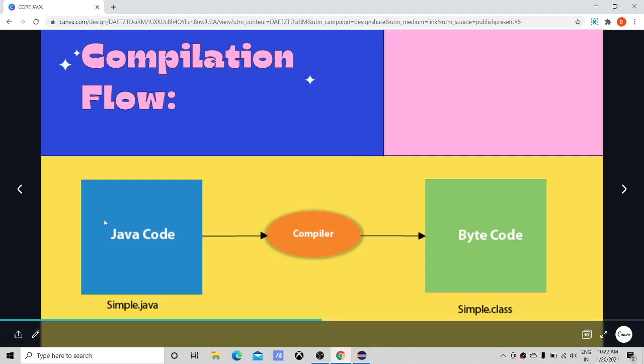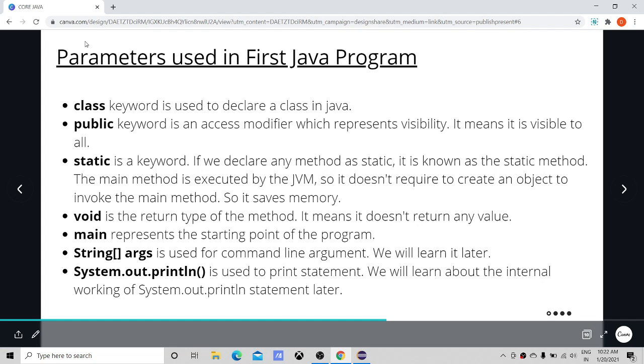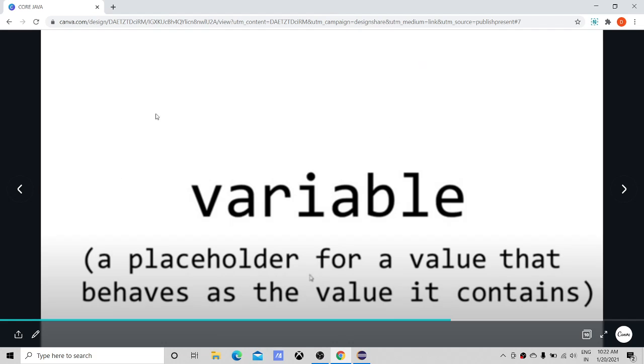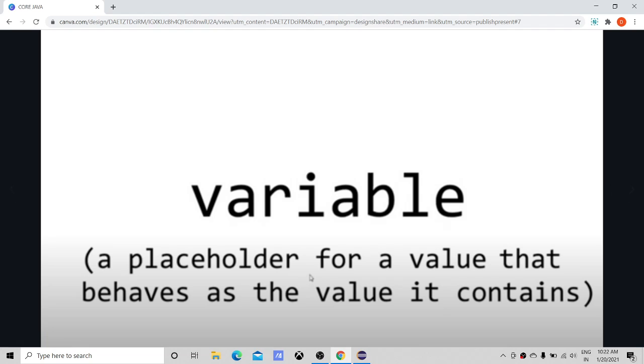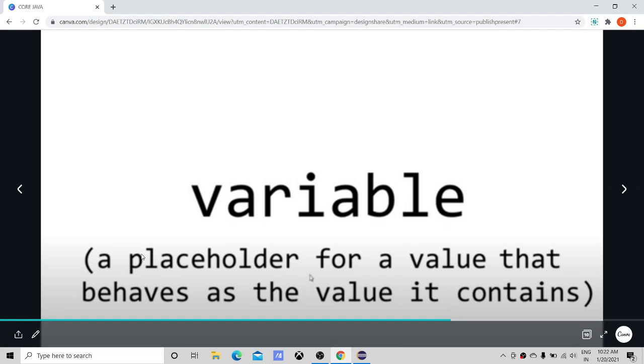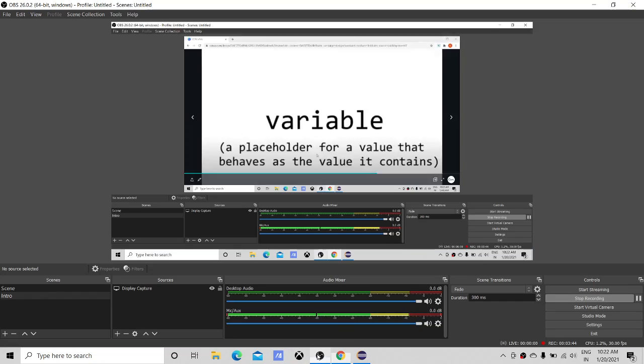In today's lecture we are also going to study something called parameters, which we used in our first program. I will discuss them later. Now we will study variables. So what is a variable? A placeholder for a value that behaves as the value it contains. Okay, so what I can do is something like this. Wait a minute.